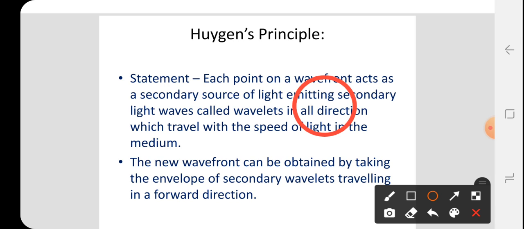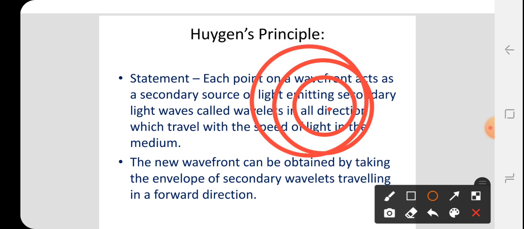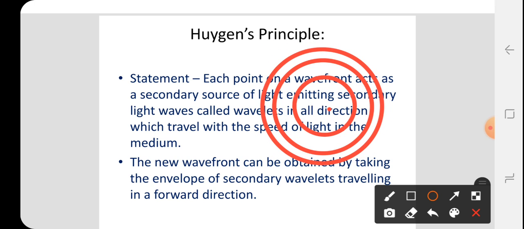Light travels from this small point and the spherical wavefront is formed. This first sphere has each point acting as a secondary source of light. This next sphere is formed from the first sphere as a secondary source, and the next sphere is a secondary source of the sphere after it.